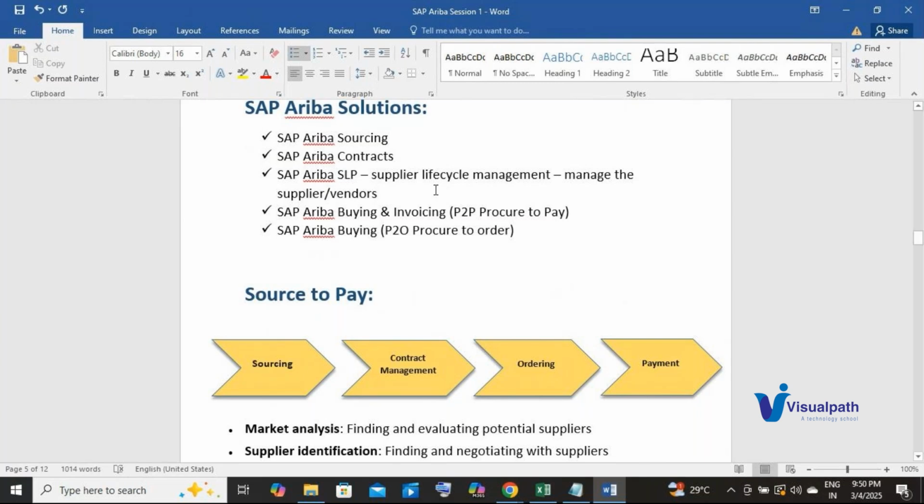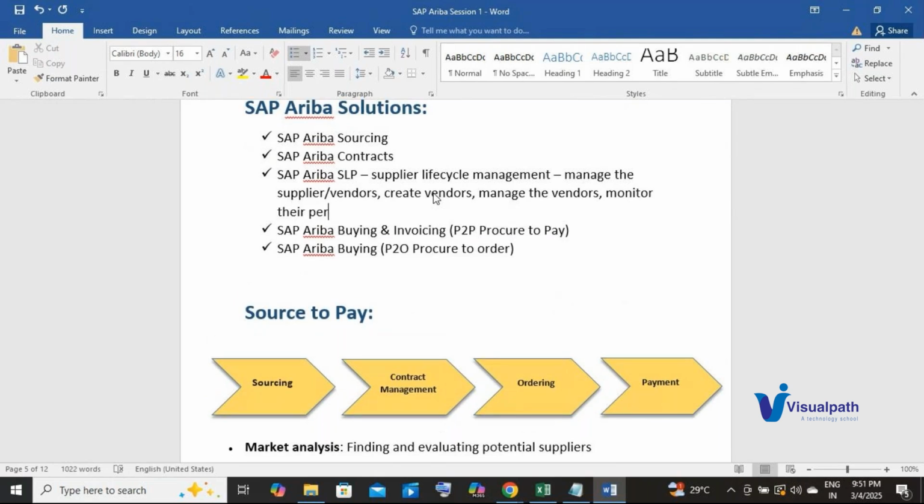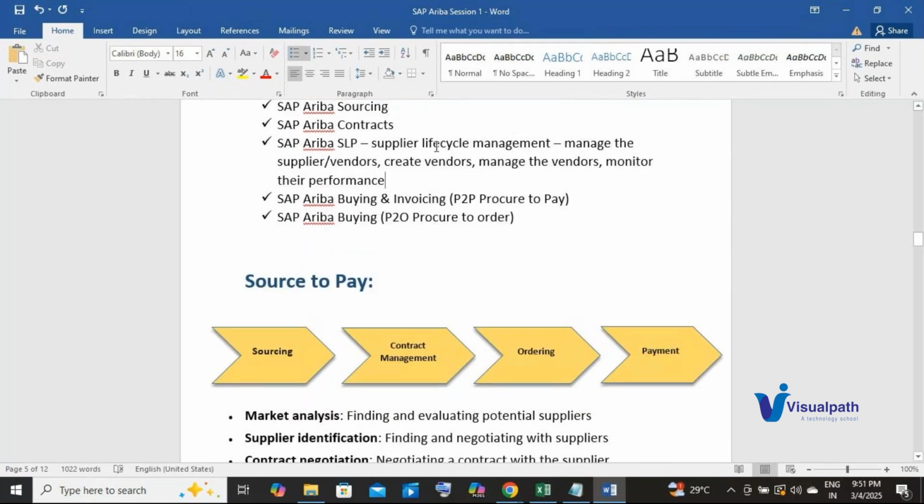So for that, I use my SAP Ariba SLP, where I can create vendors, manage the vendors, and monitor their performance. To do all these activities, I will use my Ariba SLP module.